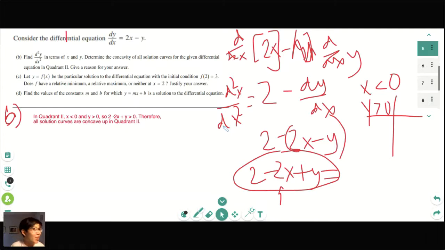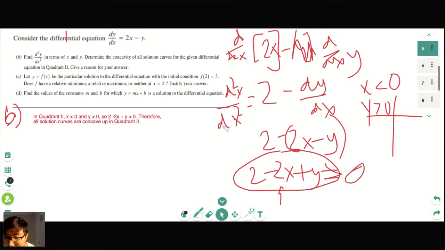So in this instance, we would take the negative x, right? And if you subtract a negative x, it makes it positive. And if you add a positive y, it's going to be positive. So this will be greater than 0 ultimately.